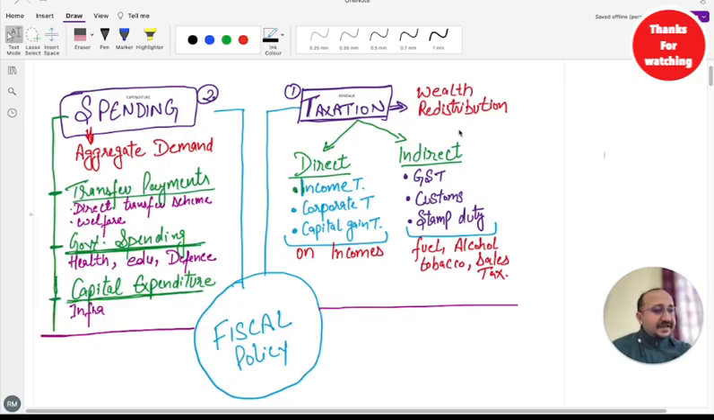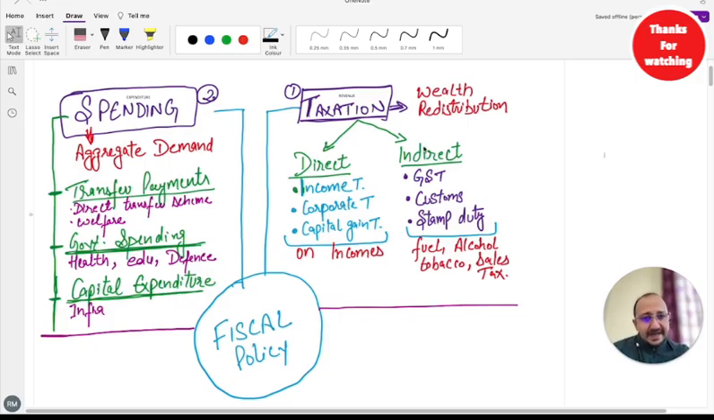Then comes the indirect tax. GST is so famous, right? There are so many memes on Instagram nowadays on GST. So GST, customs, stamp duty. These are indirect taxes because they are imposed on the sales of products. It could be fuel, alcohol, tobacco, on sales of other goods as well. So this is GST, right?